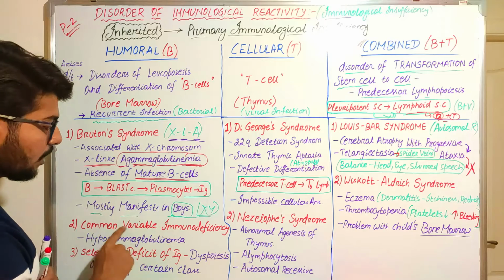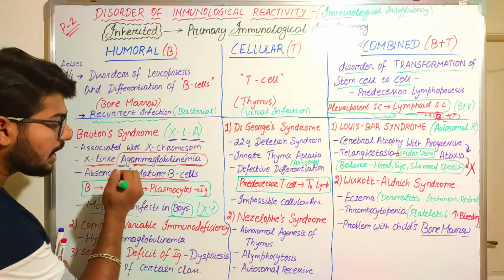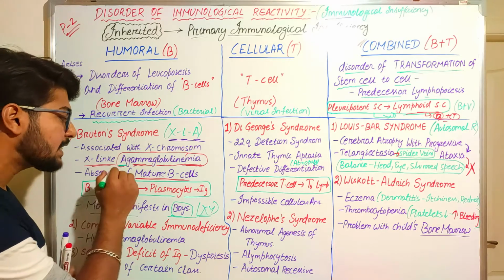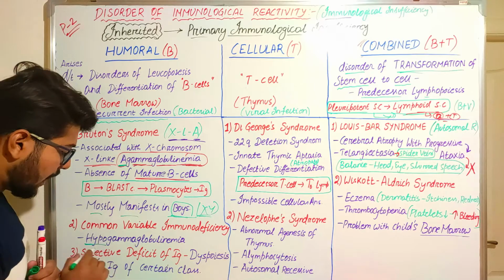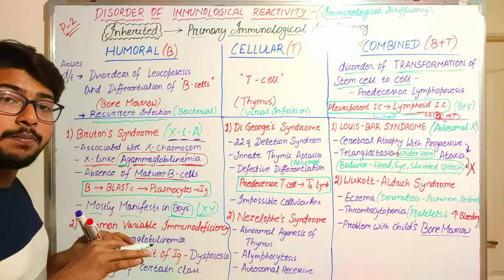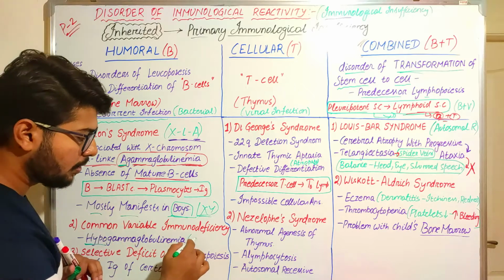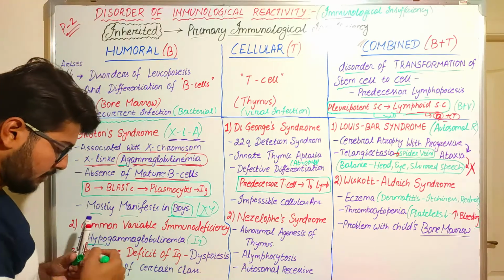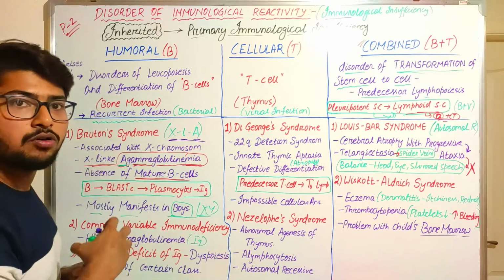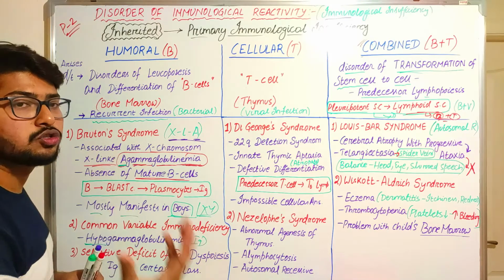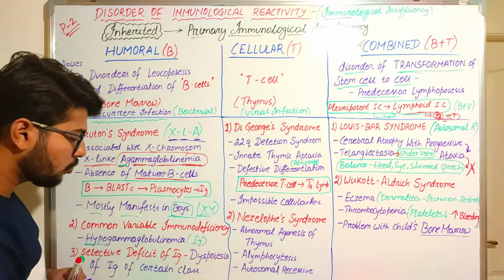Next comes common variable immunodeficiency. Listen, this was agammaglobulinemia, which means absence, but here it is hypogammaglobulinemia. It means it is not completely absent, but the body is not able to produce an effective amount of antibodies in response to the antigens. That is why it is written hypogammaglobulinemia.